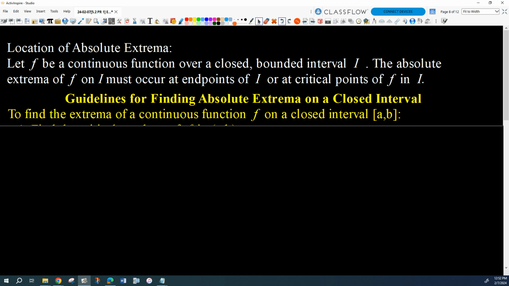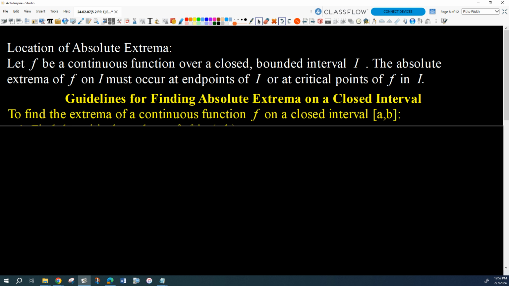So we've got to come up with a strategy. Do we want to check all the critical points to see if they're relative extrema when we're looking for absolute extrema? No, it's too much work. All we'll do is find all of the critical numbers on our interval, and we'll just check them all and see which is the tallest and which is the lowest.